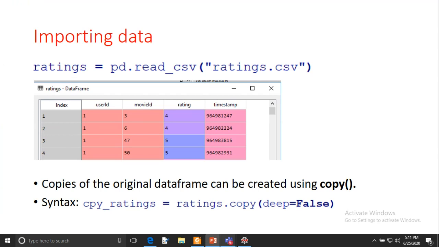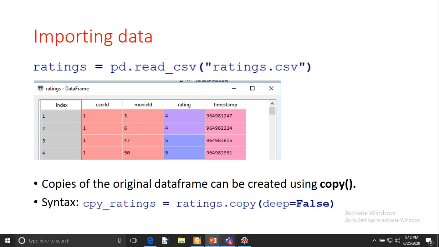There are two types of copy in pandas. If you create a copy with deep equal to false, we say it is a shallow copy. The name of the data frame is new, but the reference is the same. So whatever changes you make in the copy, in the case of a shallow copy, will reflect in the original data frame. The other way is deep equal to true, which is the default value, and it means you are making a deep copy and creating a new data frame with a new reference.